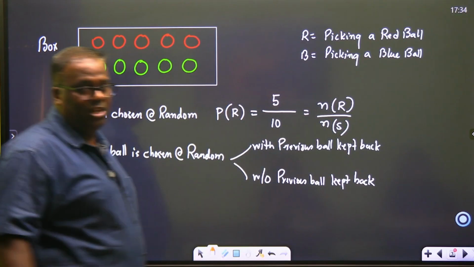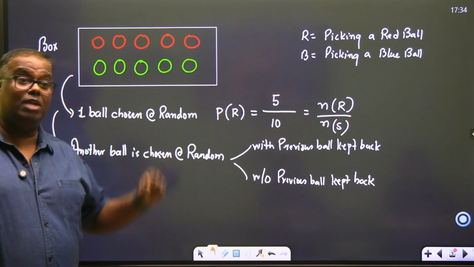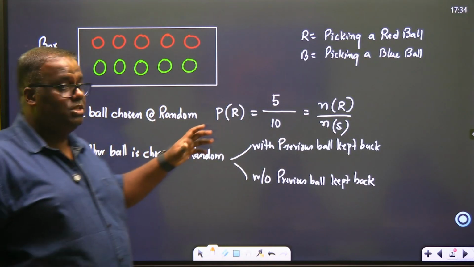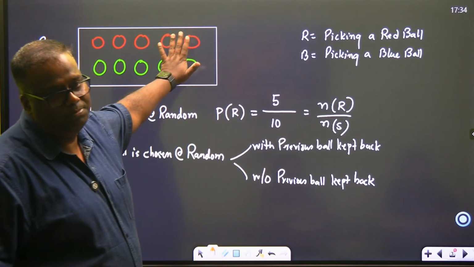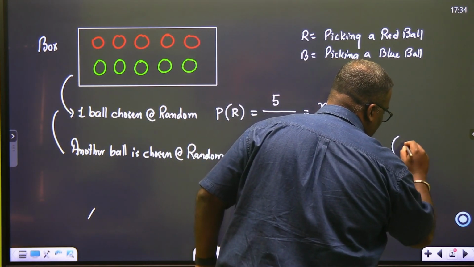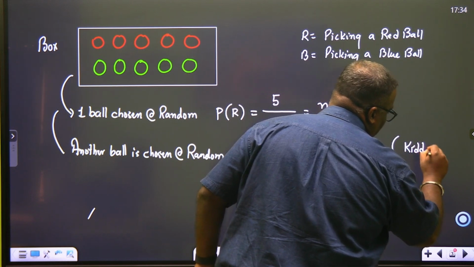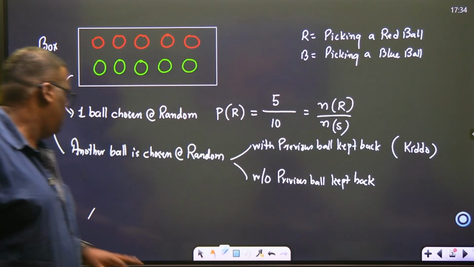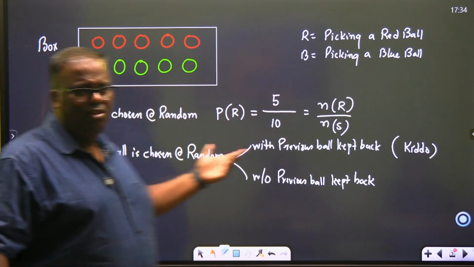Did you understand? So I'm taking out another ball. While I'm taking out the other ball, I have two options. The first one that I took out, I put back. In that case, we will not go further with this because this is kiddo stuff. Then the probability to get a red is what? Again the same, 5 out of 10.